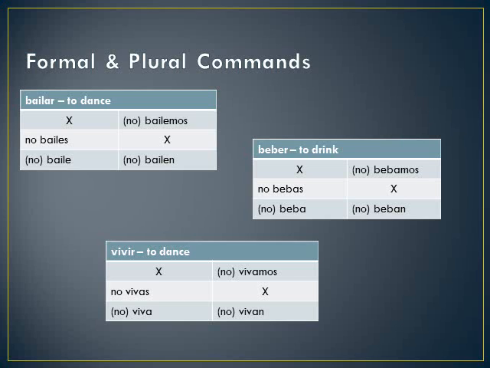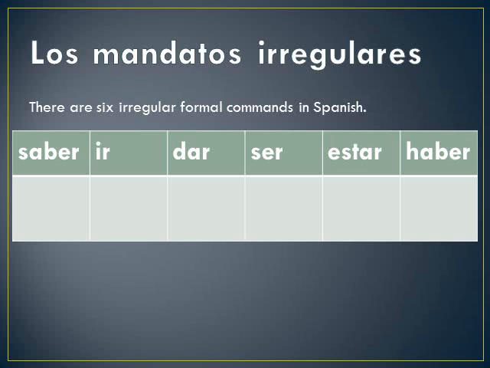The negative tú command is a special case. In the affirmative case, we're going to use the él/ella form in the present tense, but in this one, you actually have to do the same thing that we've done for the formal and plural commands. There are 6 irregular commands in Spanish. We're going to learn 5 of them. The verb saber, the command for saber is sepa. Whenever you're doing the plural form or the nosotros form or the tú form, you're just going to put the as or amos or an instead.